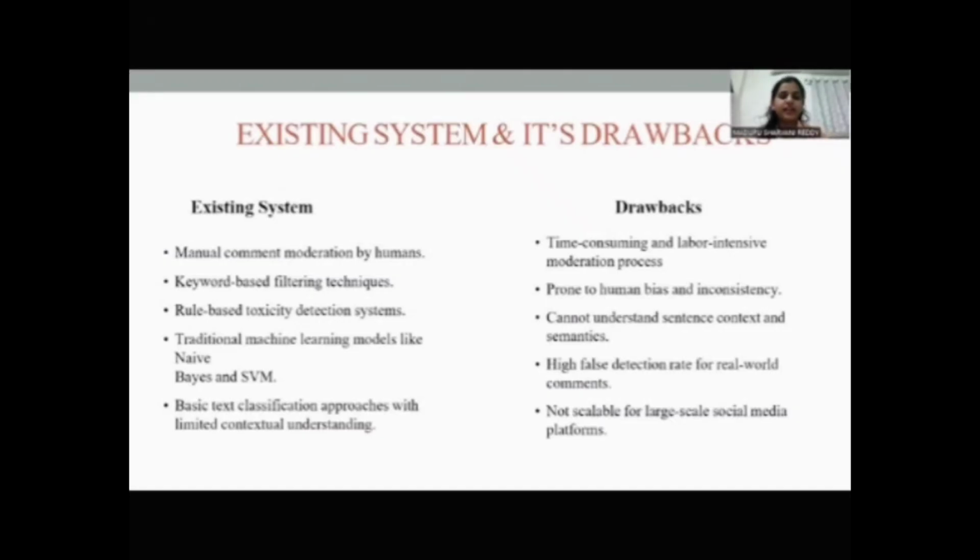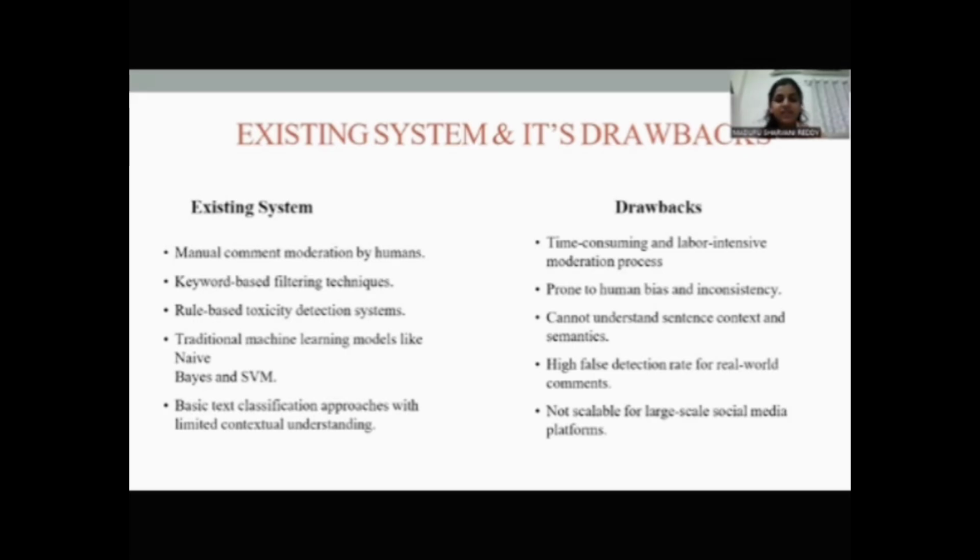Hi, my name is Sharwani and I'm going to explain about the existing system and its drawbacks. Existing system. In this existing system, moderation is mostly done manually by humans, which means people review comments and decide if they are toxic or not. There are also keyword based filtering techniques where specific offensive words are blocked. Additionally, rule based systems and traditional machine learning models like naive Bayes and SVM are used.